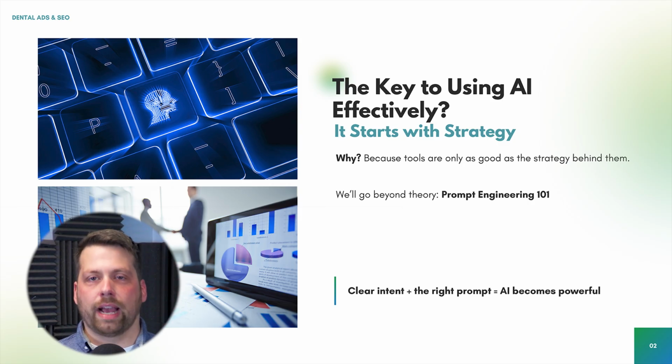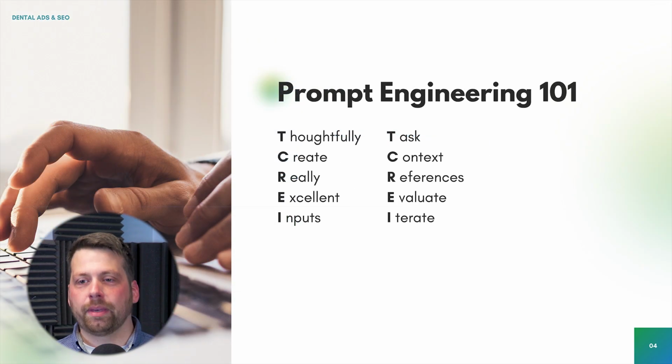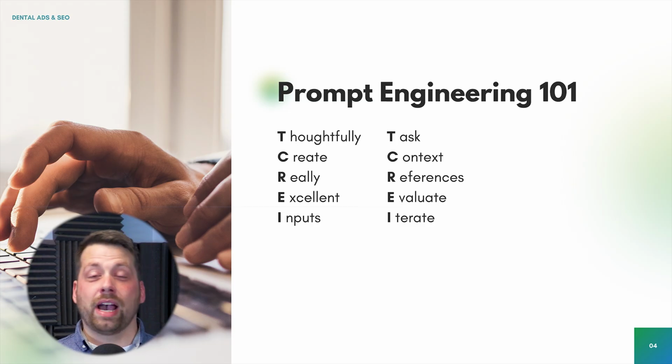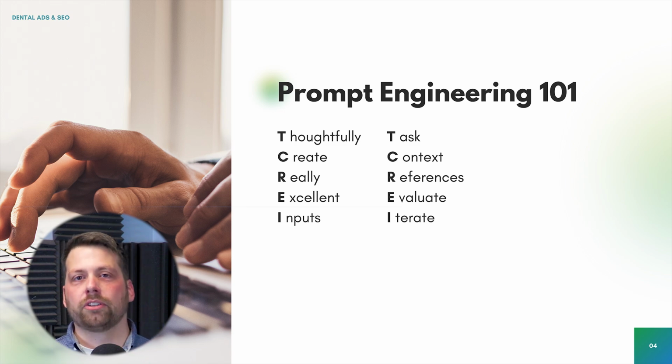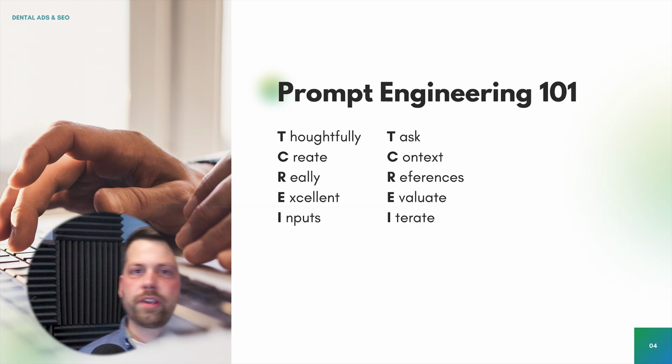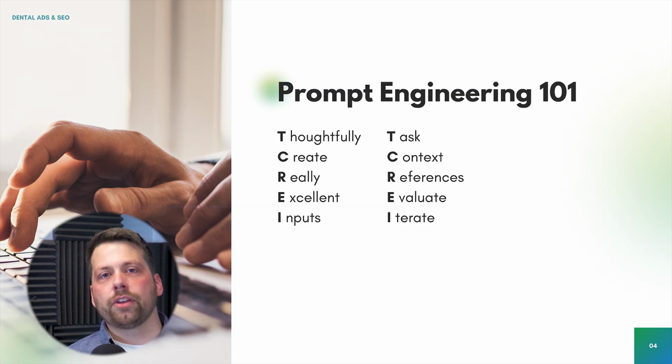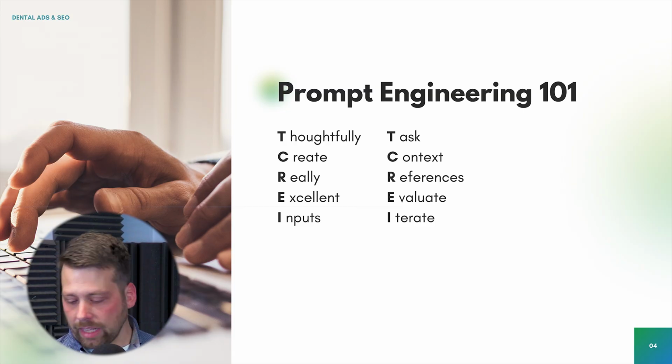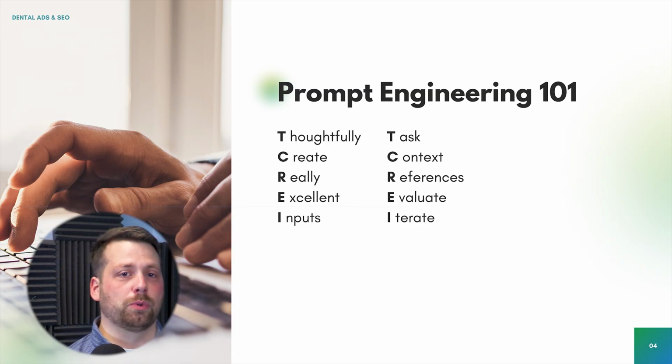So today, once we get a strategy, then we're going to use AI to help us achieve that strategy. With a clear intention and the right prompt, AI becomes a powerful tool, right? If you don't have a clear intention or you have a clear intention, but you don't have the right prompt, you're going to get bad answers from AI. You're not going to get what you're looking for. So you got to have both of those factors in place. The first thing is you have to have a clear intention of what you're going for. You have to have a strategy. And then from there, you have to write the prompts correctly. And that's when you get AI to become a powerful tool.